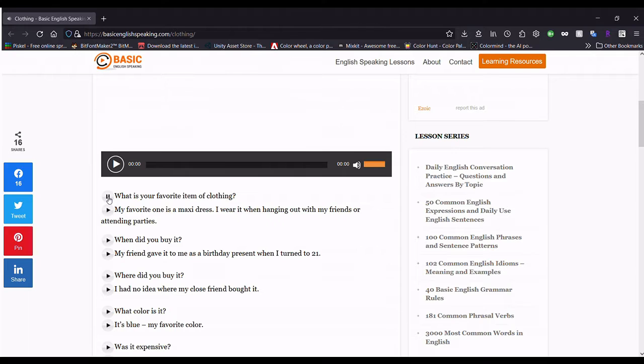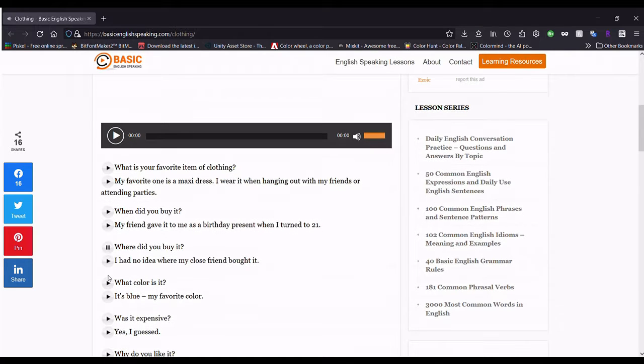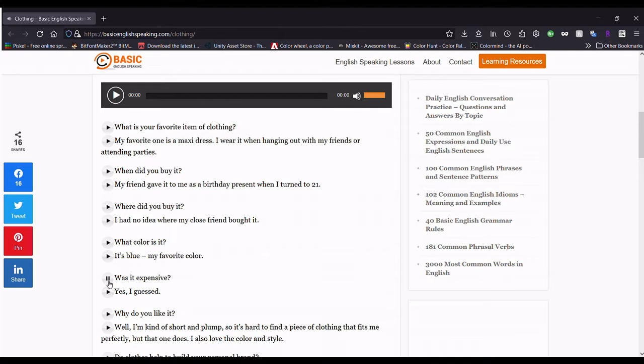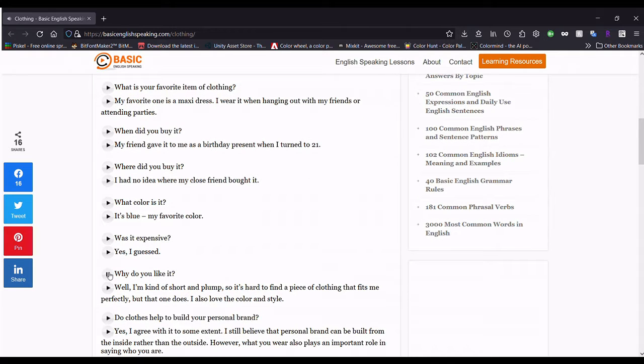What is your favorite item of clothing? When did you buy it? Where did you buy it? What color is it? Was it expensive? Why do you like it?